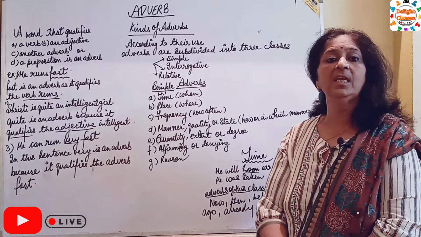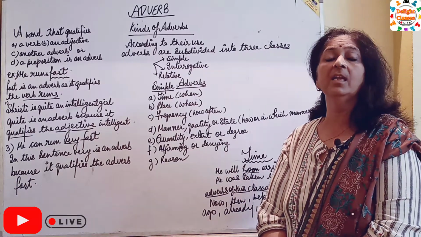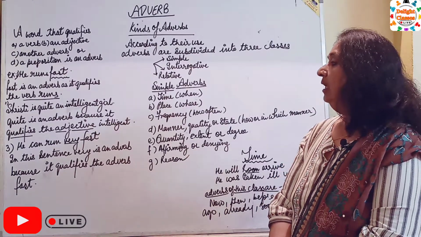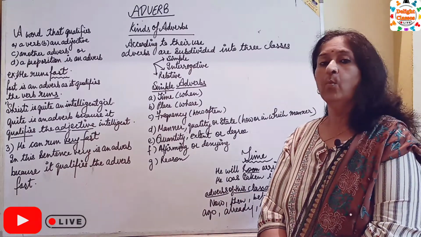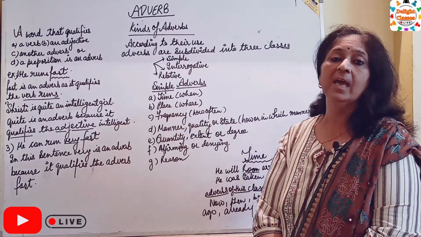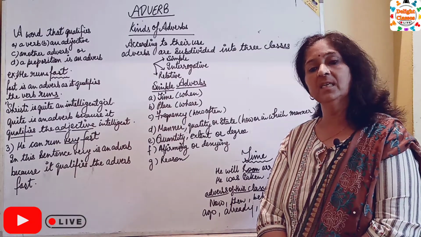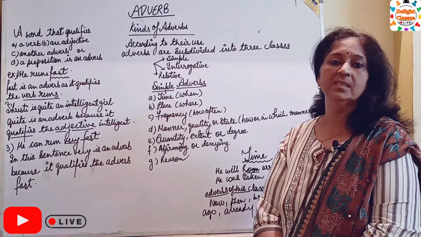Third example is he can run very fast. In this sentence, very is an adverb because it qualifies the adverb fast.